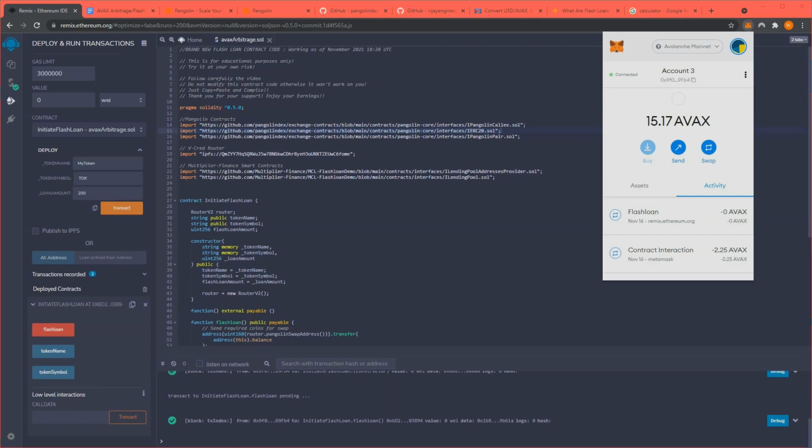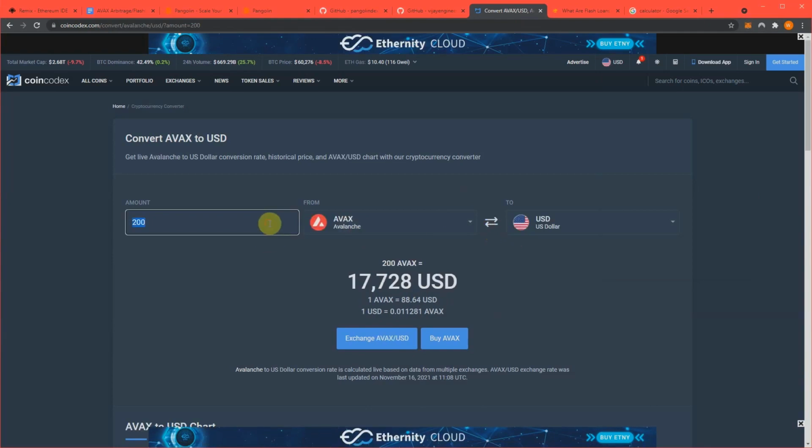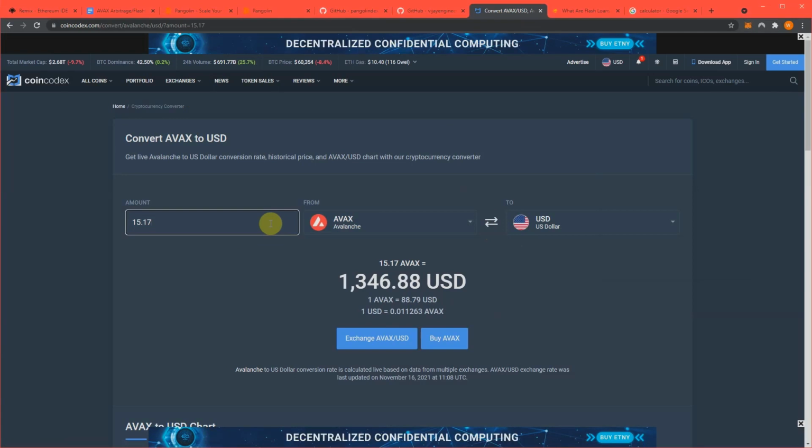Boom. And that's 15.17 Avalanche from that arbitrage. Pretty amazing. What does that equal to? So 15.17. That is $1,346, and that's not bad either. So you would say that was a successful arbitrage.